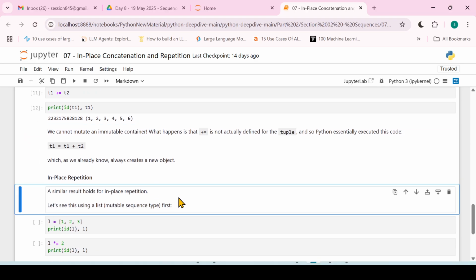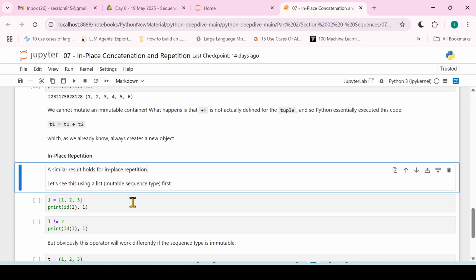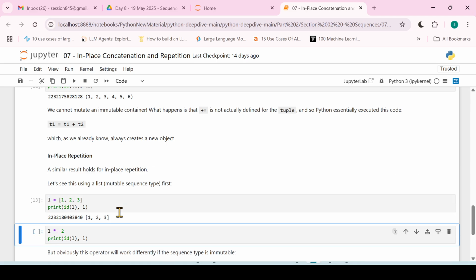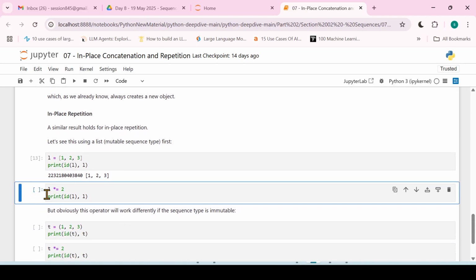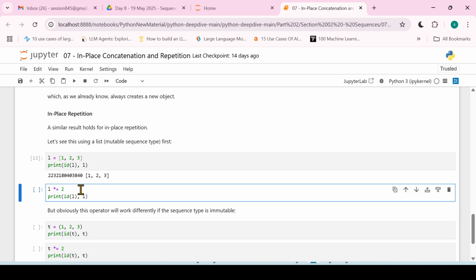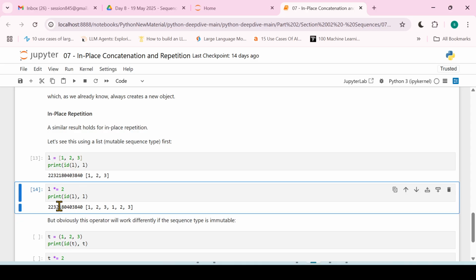Now let's talk about in-place repetitions. Similar to in-place concatenation, in-place repetition also works. So let's see this with a mutable object. Here we have this L1. The ID is this. Now we are saying L1 multiplication equal to 2, or star equal to 2. If we do this, it is like repeating the list two times. We can check the IDs. The ID is still the same.